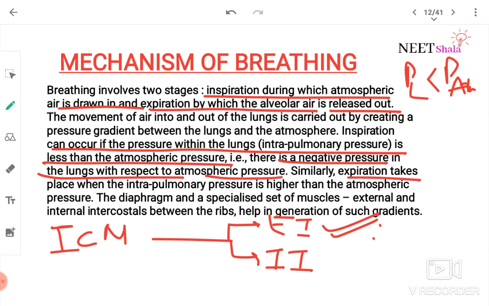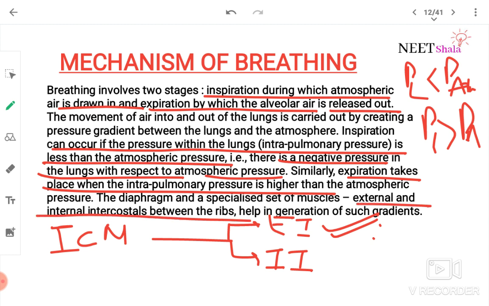Similarly, expiration takes place when intrapulmonary pressure is higher than atmospheric pressure. When pressure in lungs will be more than pressure in atmosphere, then we will expire. Diaphragm and a specialized set of muscles, external and internal intercostal between the ribs, help in generation of such gradients as I told you now.